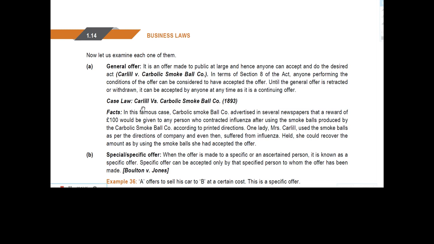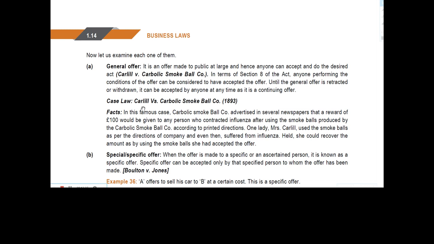We will see the case of Carlill versus Carbolic Smoke Ball Company. See, what is a general offer? General offer is that offer which is made to the public as a whole. In this case, we will see the facts.